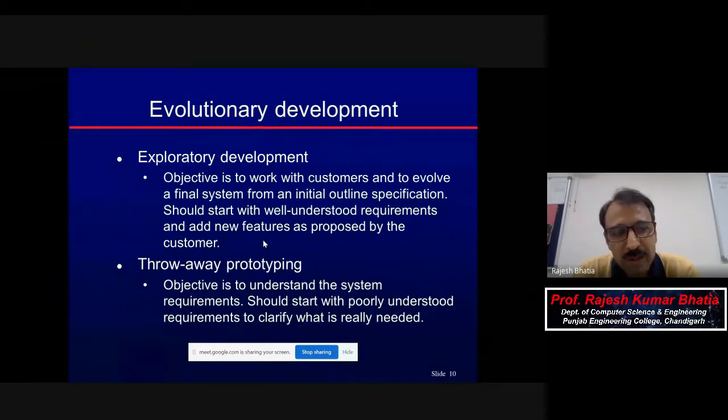Then you will throw away all those prototypes and start again. You never know after which iteration you will have to throw it away. You will determine the requirements with all these prototypes. At one stage you will come to know all the requirements, and if they are huge, you can decide in what way and with what methodology you are to develop.